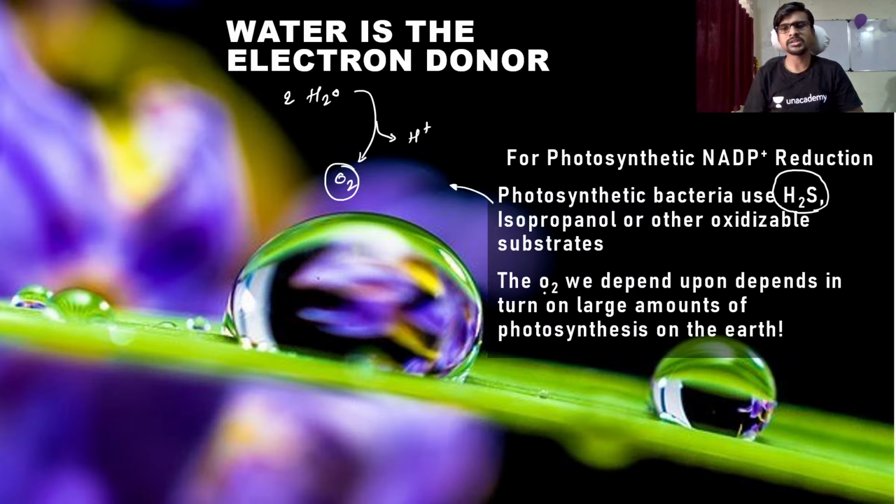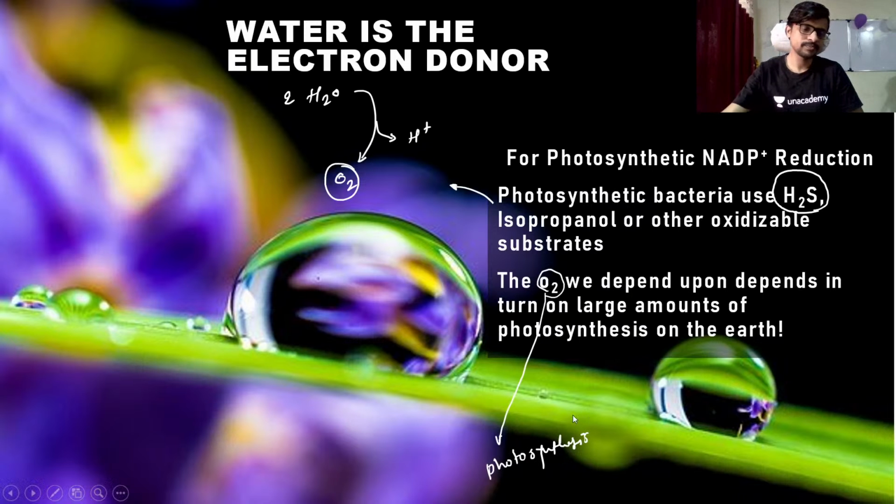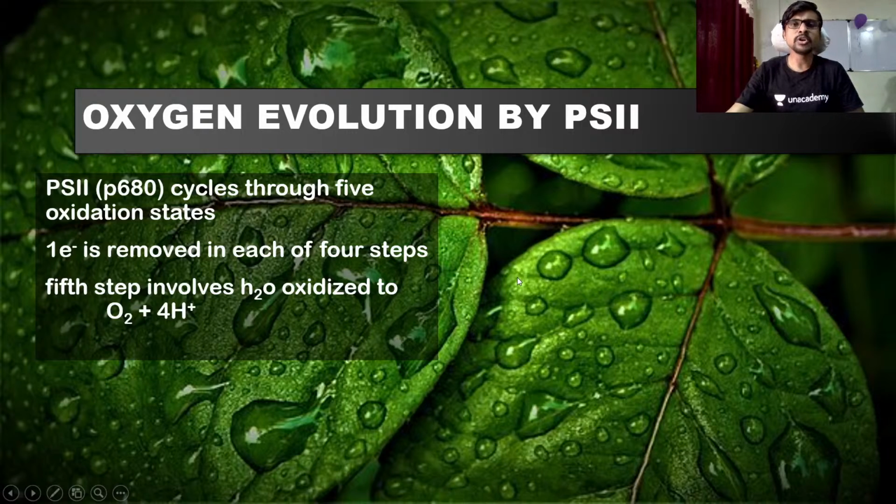But the oxygen we depend upon comes, in turn, from the large amount of photosynthesis on earth. This oxygen we depend upon is coming from photosynthesis. It is always a product of photosynthesis. So let's see oxygen evolution by PS2.